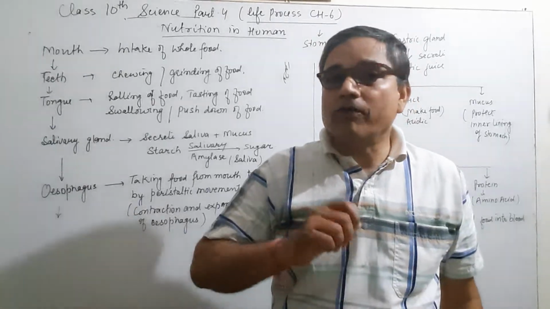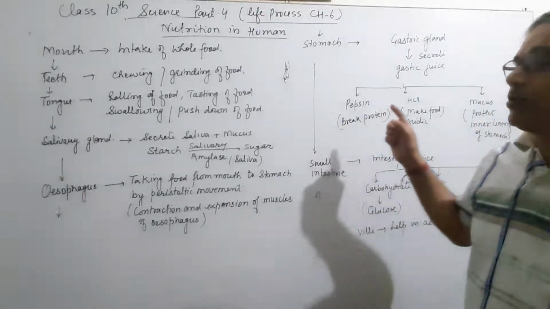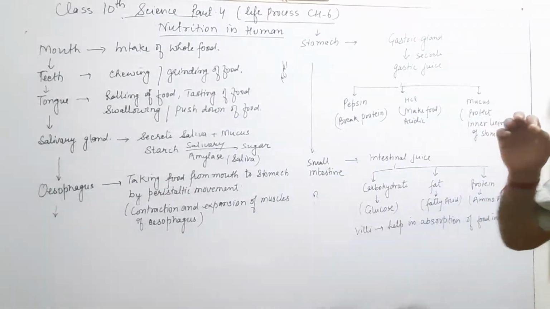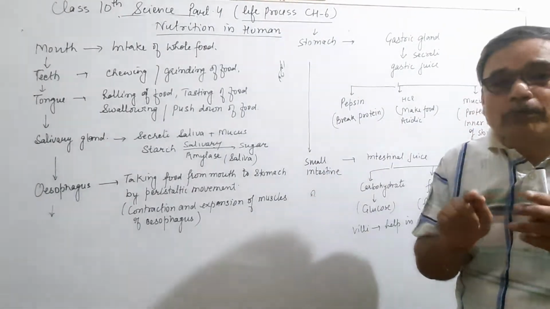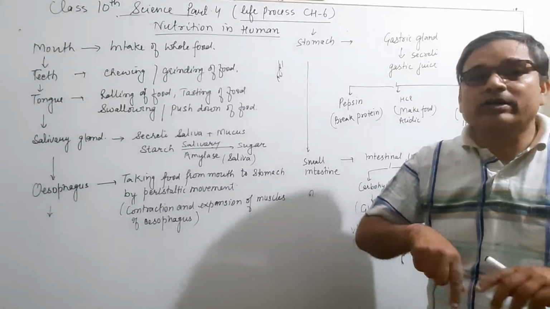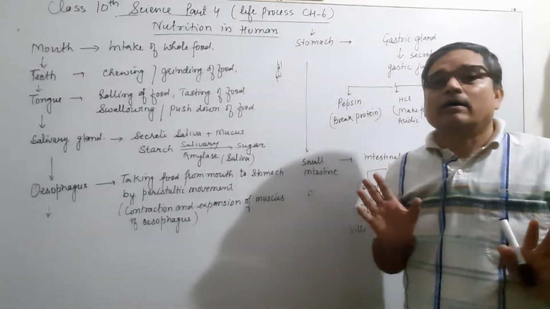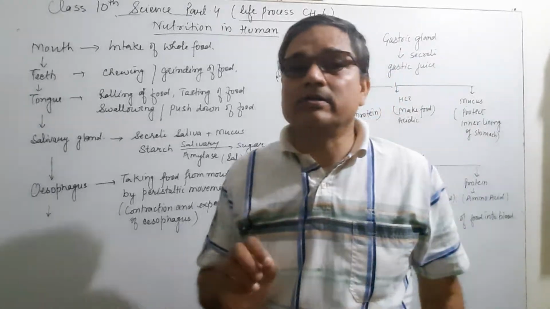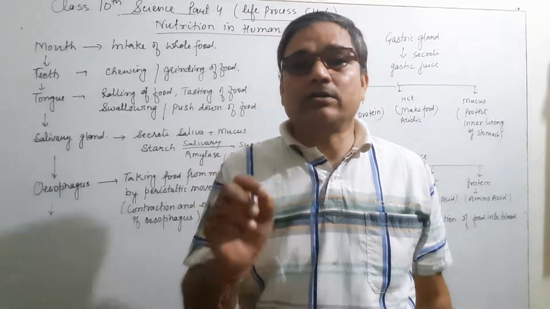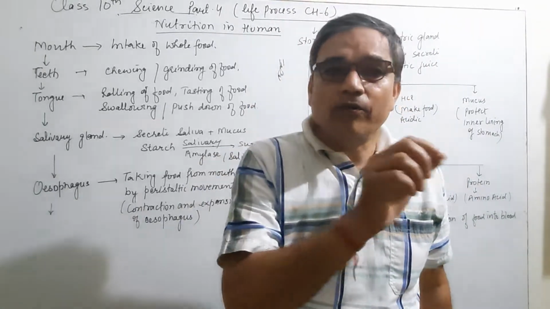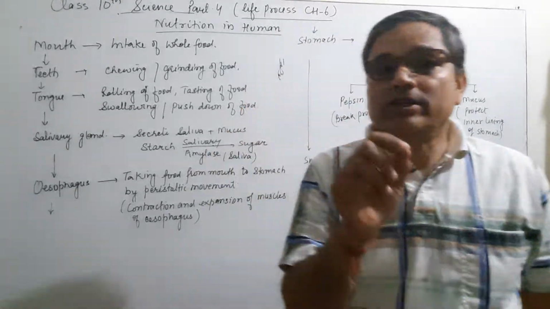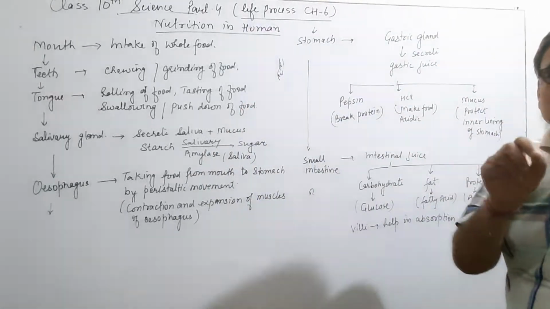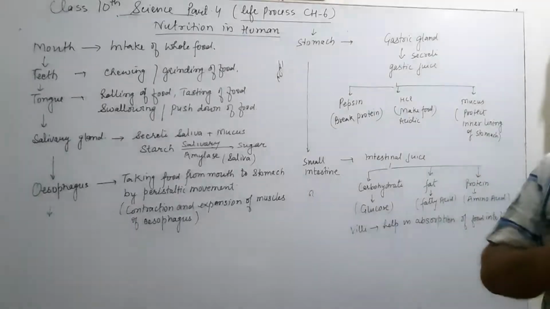If the amount of acid is more, the mucus which is present in the stomach helps to protect the inner lining of the stomach from the excess acid. Mucus is the layer which prevents the stomach from the acid present in the stomach, meaning it protects the inner lining of the stomach.